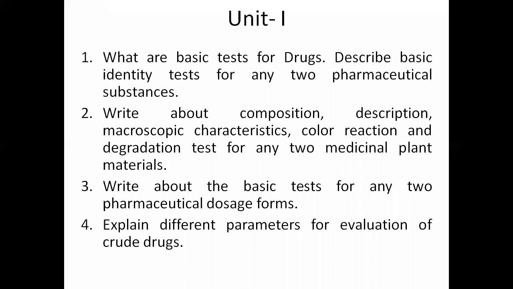So these parameters you should know. In organoleptic: color, odor, taste, shape, and size. In microscopic: stomatal index, stomatal number, vein islet number, vein termination number. In morphological: what the morphology is. Then chemical: different tests, different reagent tests, Borntrager's test. And in biological: different animal models, the tests for anti-diabetic drug, anti-inflammatory drug, like that, okay? So you can go through that; already 5 or 6 videos have been uploaded under this.